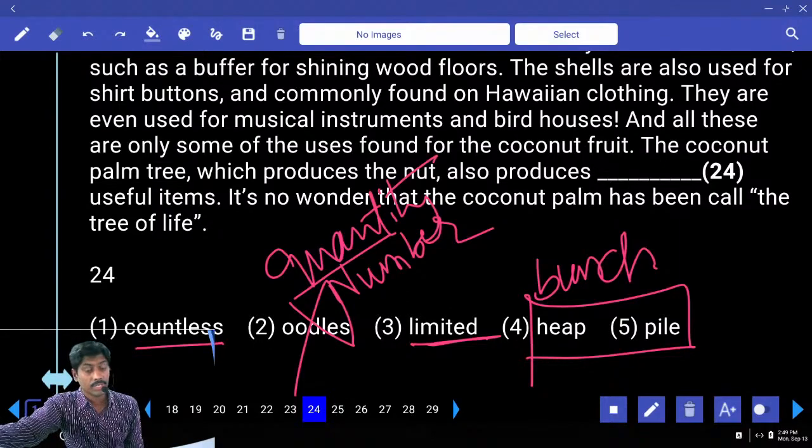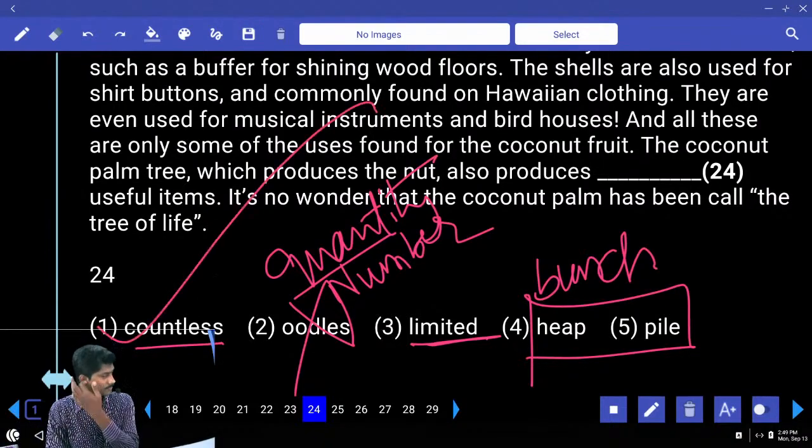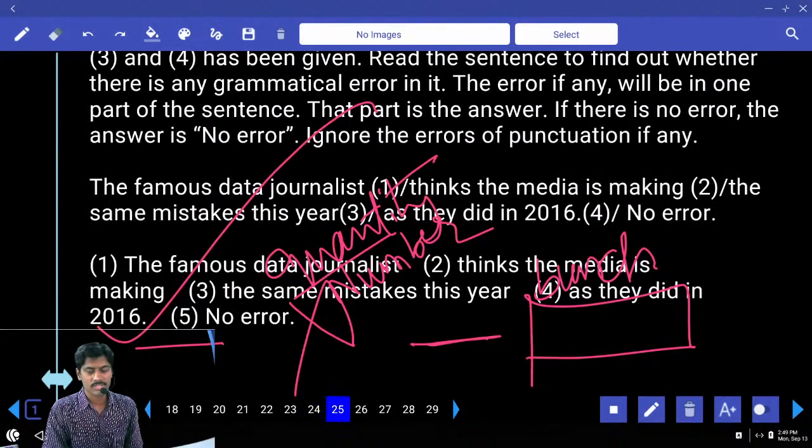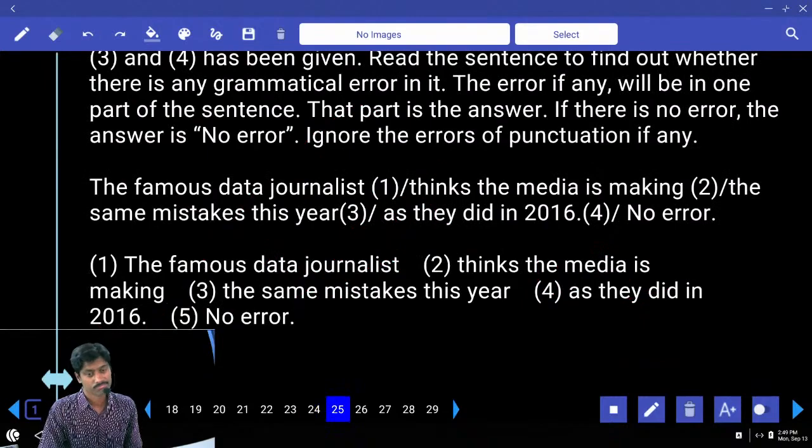Answer. It is no wonder that the coconut palm has been called the tree of life. Answer: countless. See, one tree is useful in many ways. And what about human beings? How are we useful to mankind? Are we useful? In what way? Some students are not even answering. I don't know what happens.